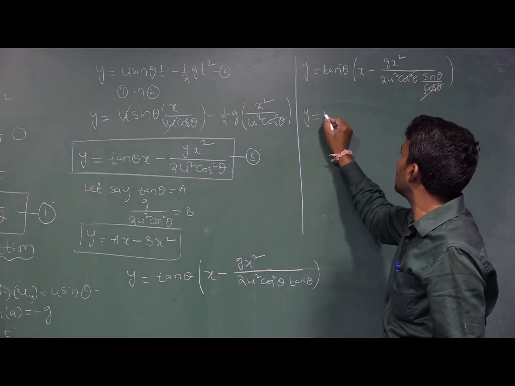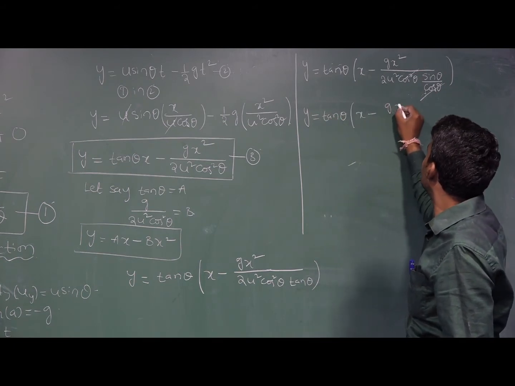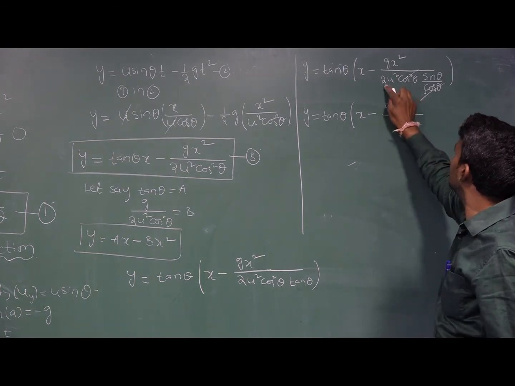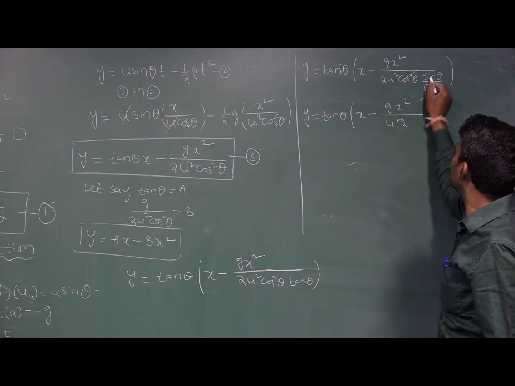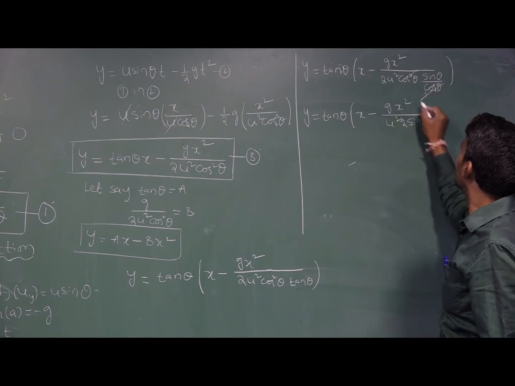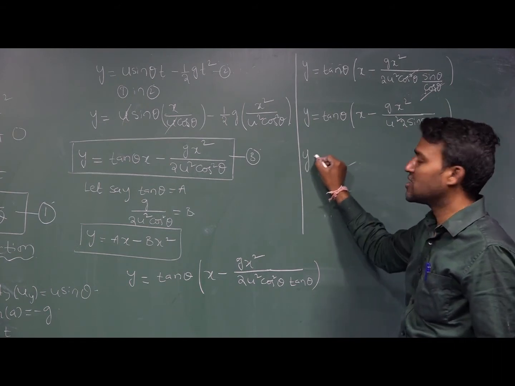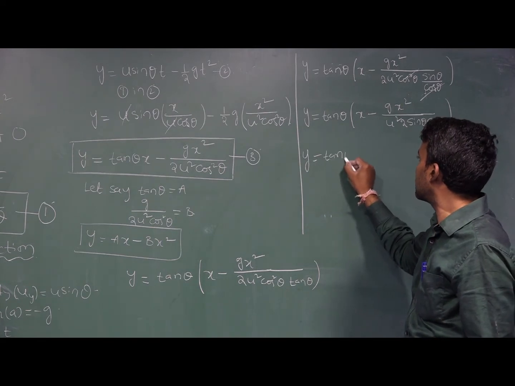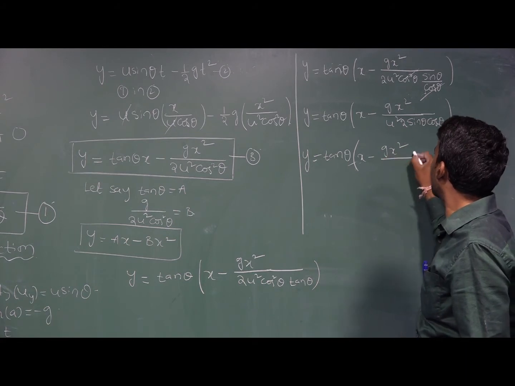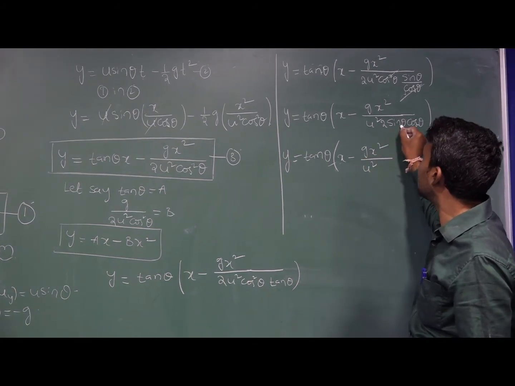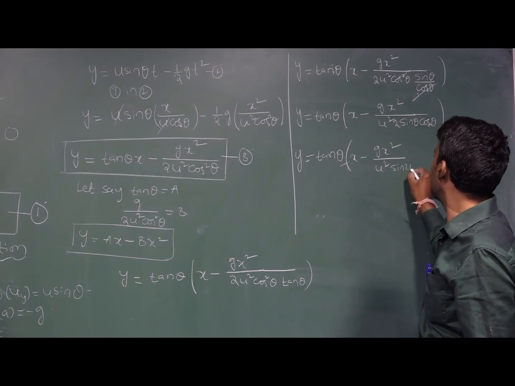Then y = tan theta into x minus g x squared divided by u squared, 2 sin theta cos theta, with one cos theta remaining. Again, y = tan theta into x minus g x squared divided by u squared 2 sin theta cos theta. 2 sin theta cos theta you can write as sin 2 theta.